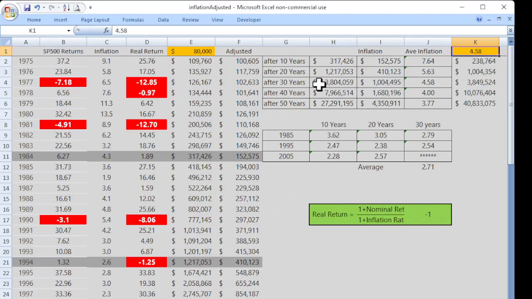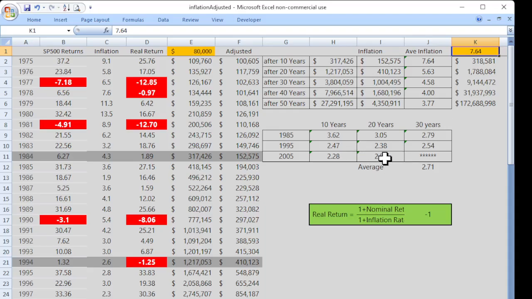So if you go out 30 years and use the inflation rate of 4.58%, which is what that average would be, you would have $1,004,000. But what happens if we have a different set of inflation numbers? Let's say your inflation numbers were actually as bad as 7.64%, which is what the average was from 1985 to 1994. If you had an inflation rate like that for the next 30 years, you would need $9 million to have the same buying power as $1 million today. So which set of inflation numbers do we use?